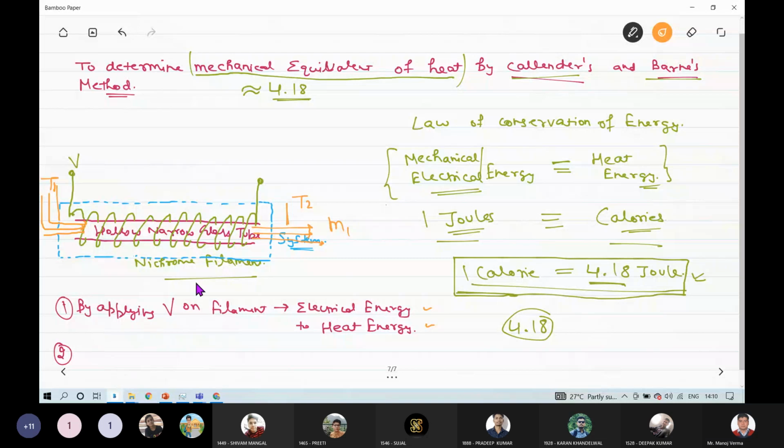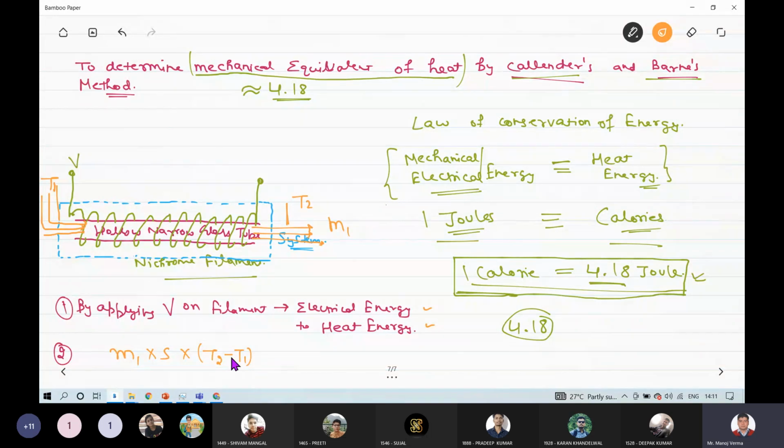So the heat energy absorbed by this water will be equal to m1, the mass per unit time flowing through, into S, the specific heat of water, into the temperature difference of these two ends. So this m1 S delta T will give me the measurement of the amount of heat energy generated in this glass tube. And this heat energy is generated by the electrical energy.